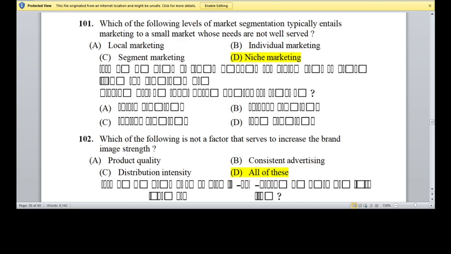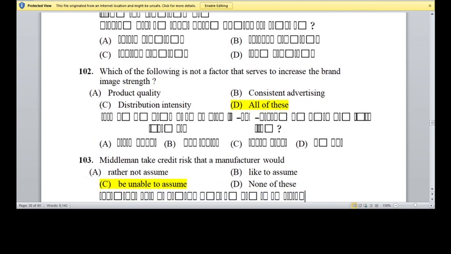So, first is which of following level of marketing segment typically entails the marketing to small market whose needs are not well served. So right option is D, niche marketing. Question 102, which of following is not factor that serves the increase and brand image strengthen? The option D is the right answer. All of these: product quality, consistent advertising, and distribution intensity. All of these are.